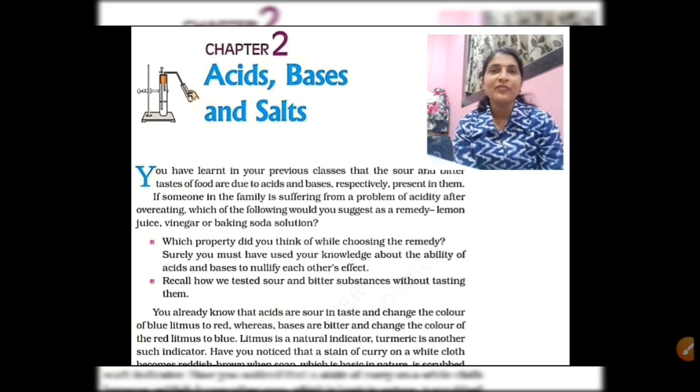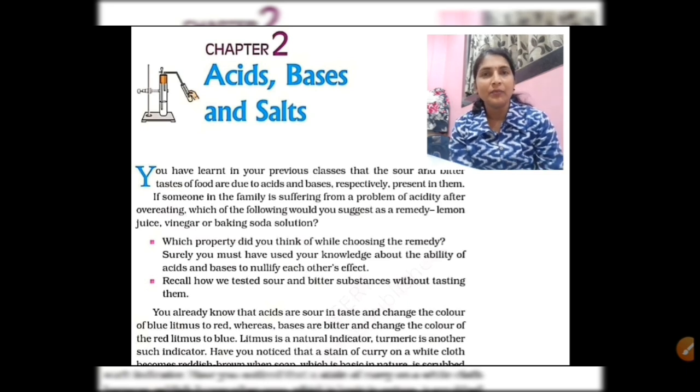But now we will read the first paragraph from our book, and there is one situation given which is very familiar to all of you, and most of the time this situation occurs in our family with someone, maybe a family member. So what is that? Here you can read the first paragraph. You have learnt in your previous classes that the sour and bitter tastes of food are due to acids and bases respectively present in them. If someone in the family is suffering from a problem of acidity after overeating, which of the following would you suggest as a remedy? Lemon juice, vinegar or baking soda?